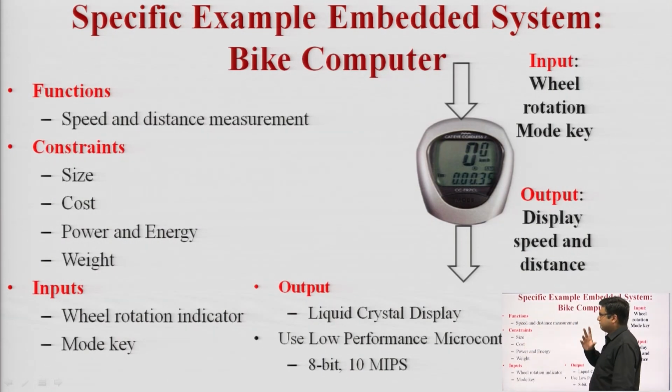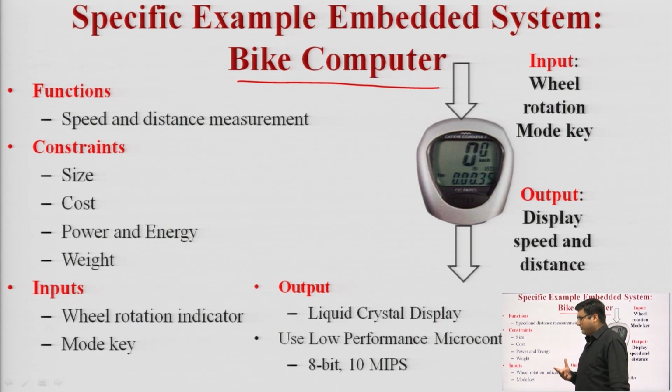So let us take a specific example of an embedded system. Here I am taking the bike computer. What is a bike computer? It is used to display the time, speed, distance and other parameters of a running vehicle. On Amazon and Flipkart, you can search for a bike computer. It is available from 600 to 2000 or 3000 according to the features. What are the functions of a bike computer? The main function is to measure and display the speed and distance of the vehicle.